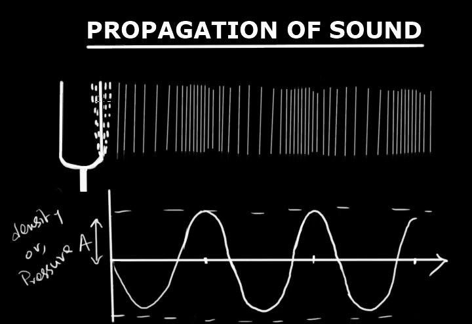Whenever a sound source is excited, the neighboring medium gets excited, and with time this disturbance propagates towards the outer region.